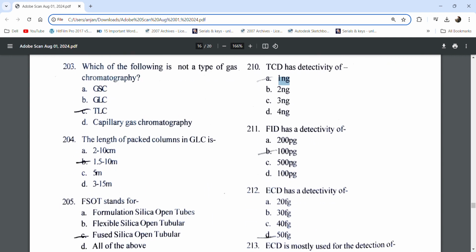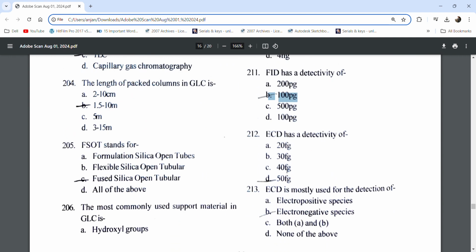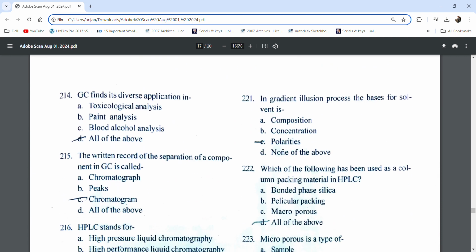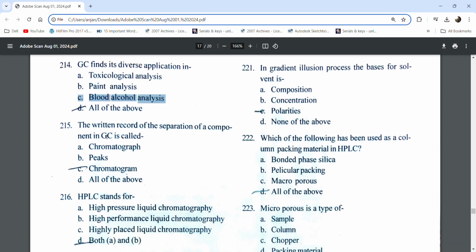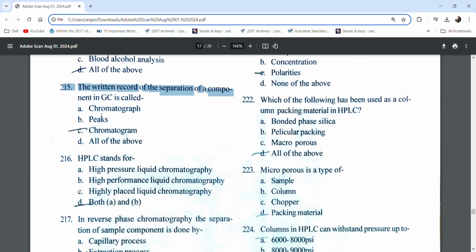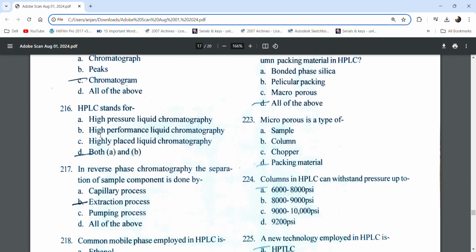detectivity of 1 ng, FID has detectivity of 100 pg, ECD has detectivity of 50 fg. ECD is mostly used for detection of electronegative species. GC finds its diverse application in toxicology analysis, paint analysis, blood alcohol analysis. All of the above. The written record of separation of components in GC is called chromatogram.